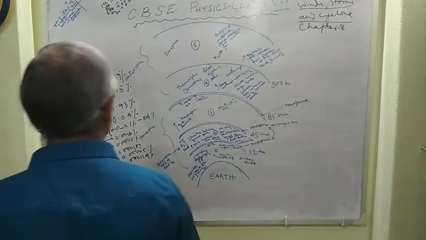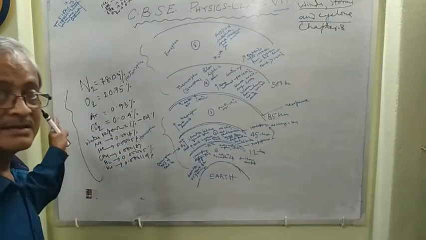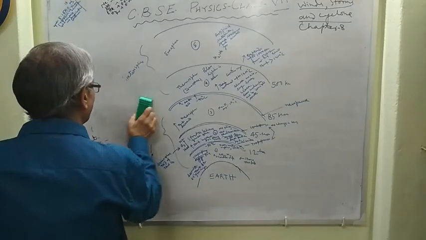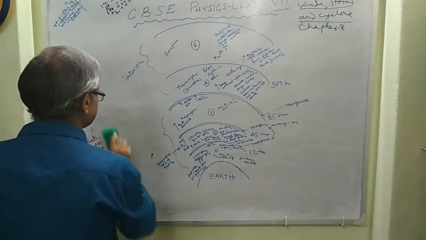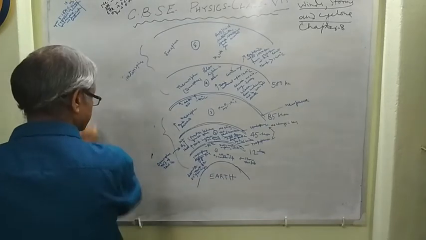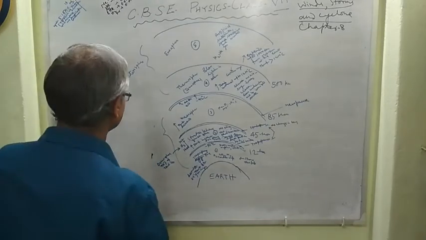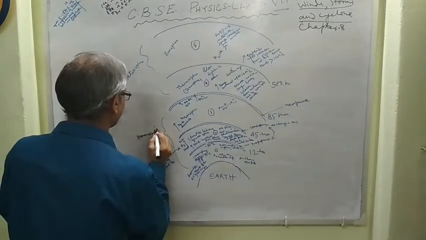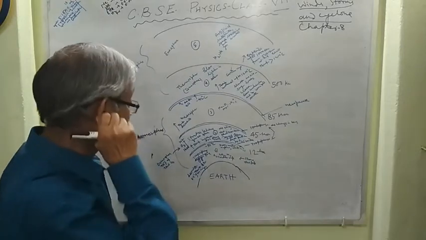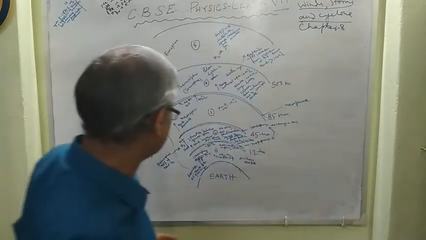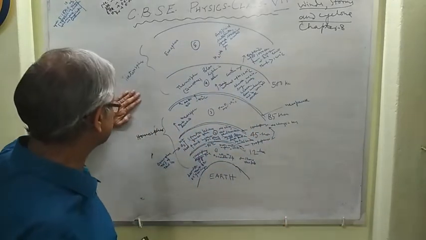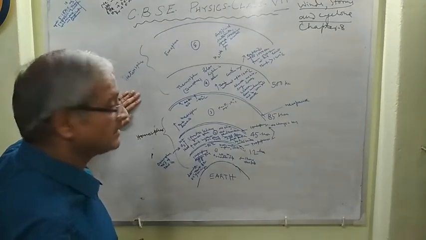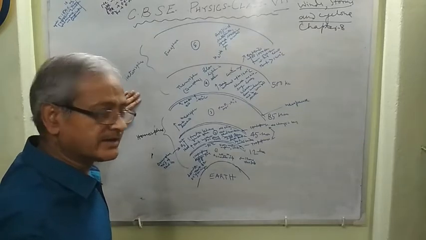Now we know the different layers. The layers of the atmosphere extend about 1200 kilometers.